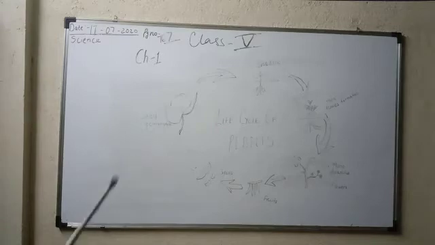Not only seeds help in growing a plant, but we know that plants have different parts: stem part, root part, leaf. So there are different parts of plants. Not only seeds help in growing a new plant, but there are also some parts of the plant which help in growing a new plant. So we will study this one by one. What are those parts?